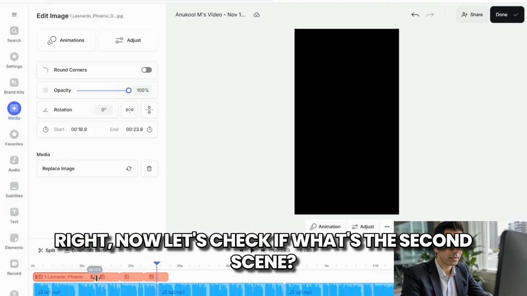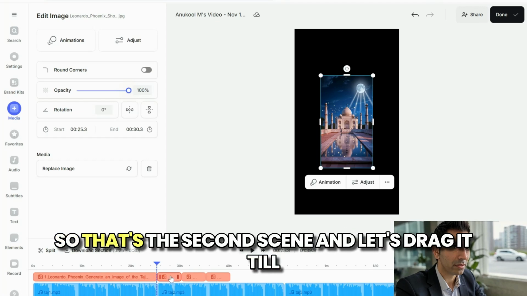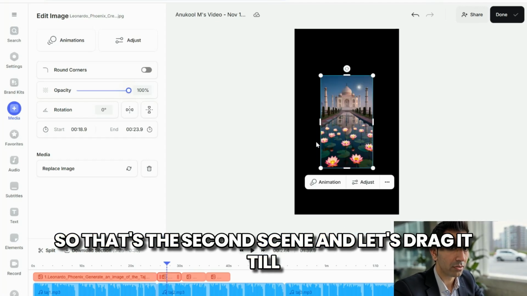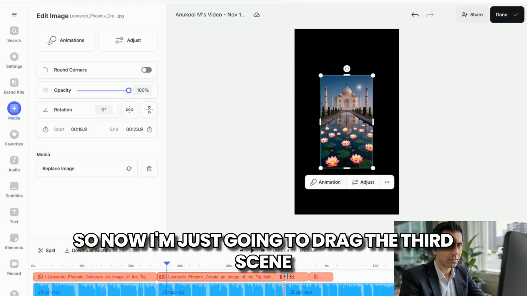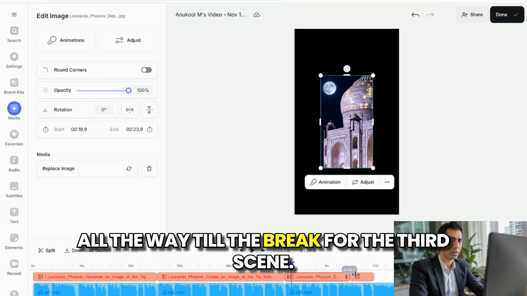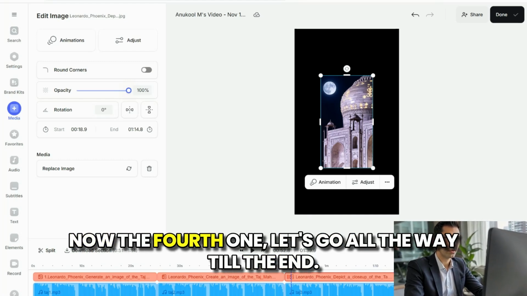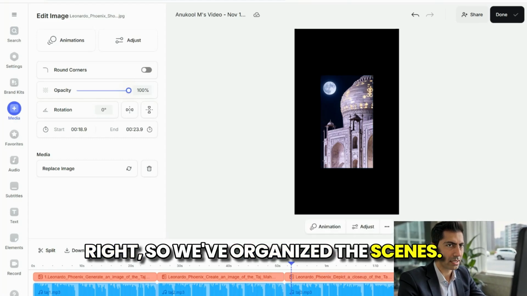Right, now let's check what the second scene is. So that's the second scene, and let's drag it till the end of the script for the second scene. Now I'm just going to drag the third scene all the way till the break for the third scene. Now the fourth one, let's go all the way till the end. All right, so we've organized the scenes.